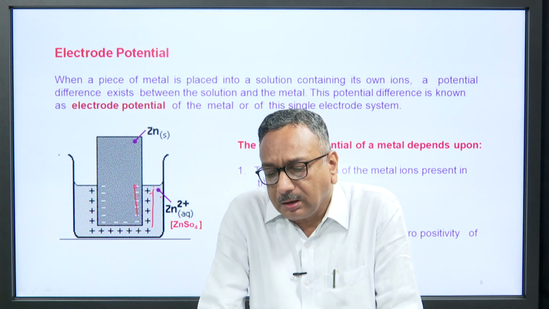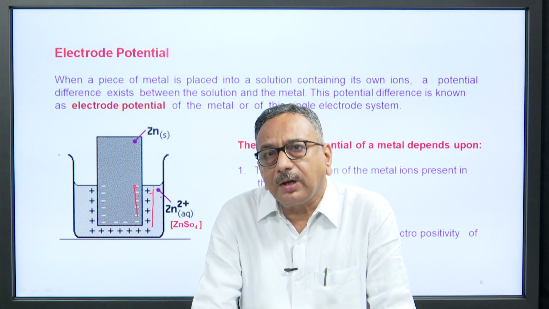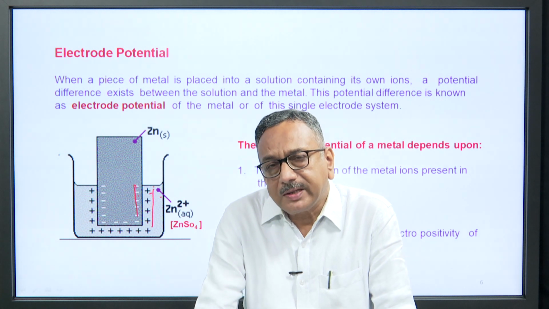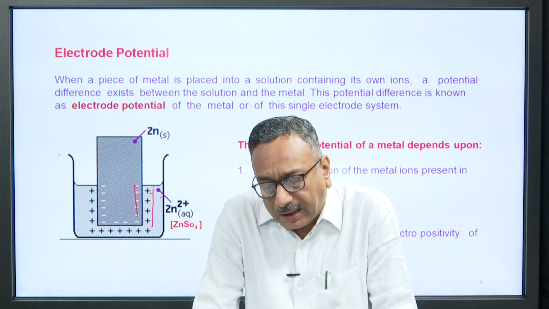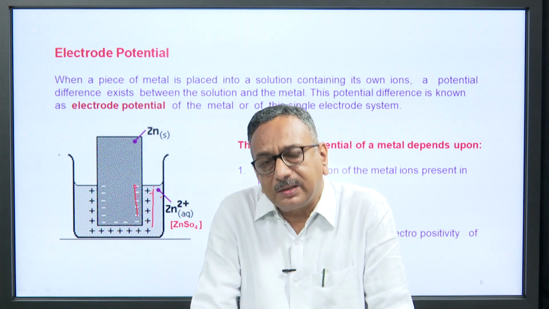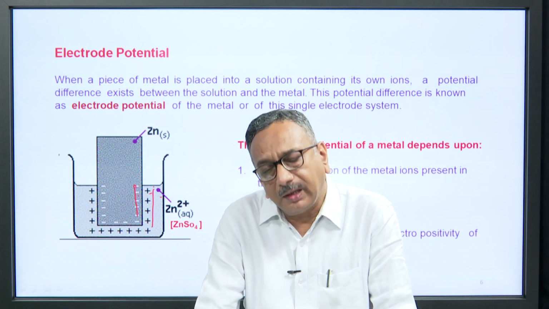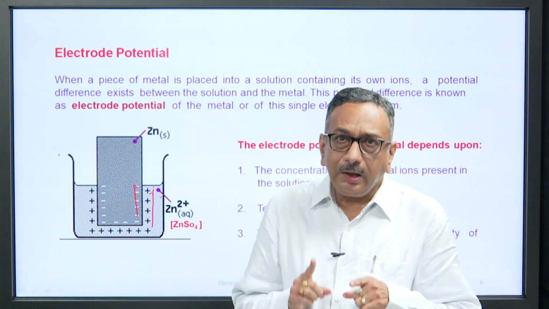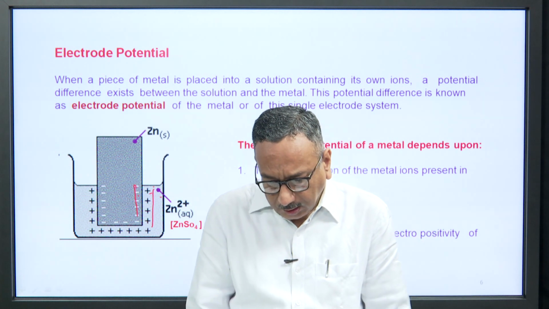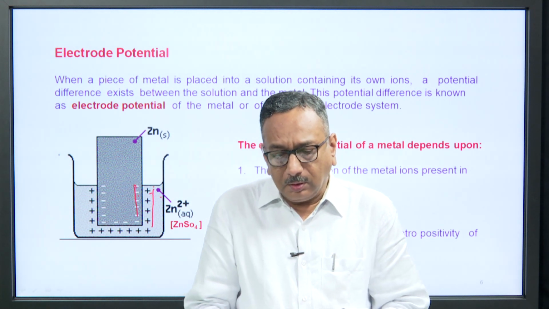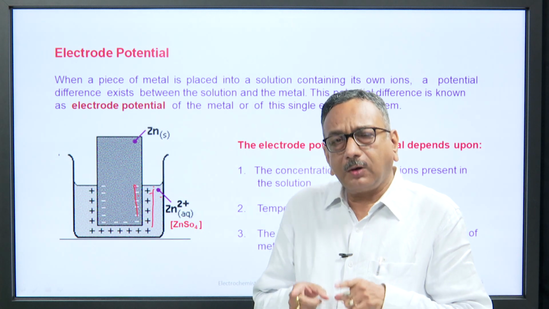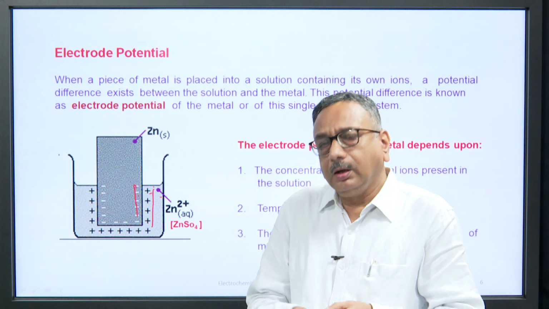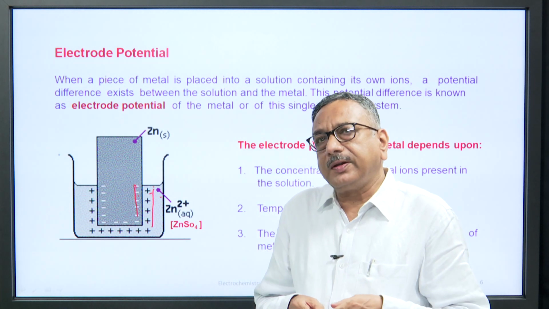This electrode potential depends upon three parameters: first, the temperature of the system; second, the concentration of metal ions present in the solution; and third, the nature of the metal, that is, the electropositive character of the metal. Now, you can keep the temperature constant, and you can also maintain the concentration of the electrolyte.